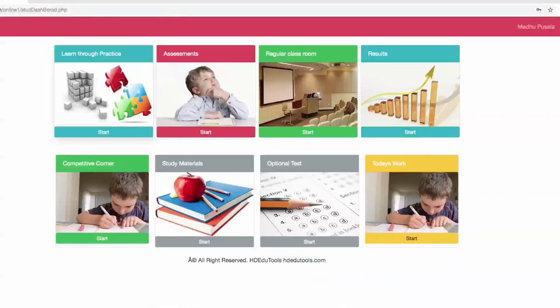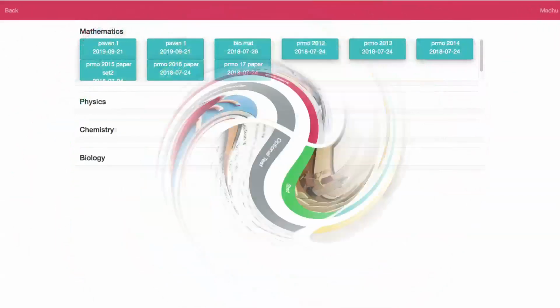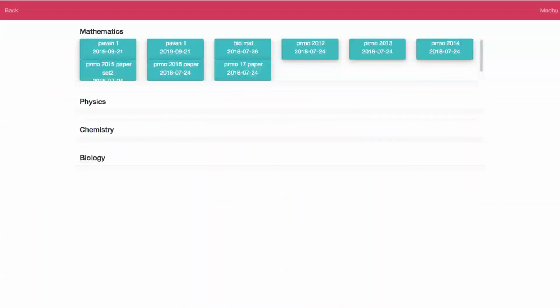And this is optional test and today's work. These are the columns for your teacher to assign some work to you, or HD EduTools also alerts you to some work in the form of mock tests.